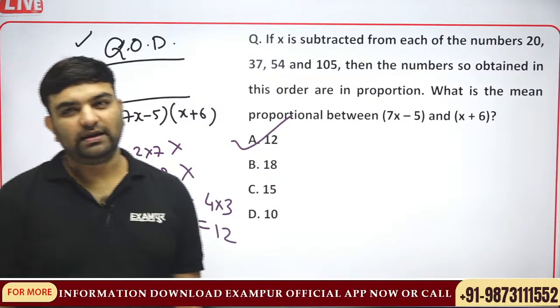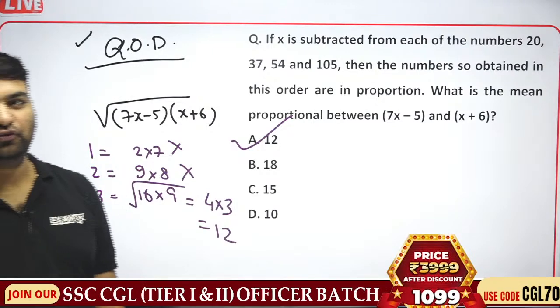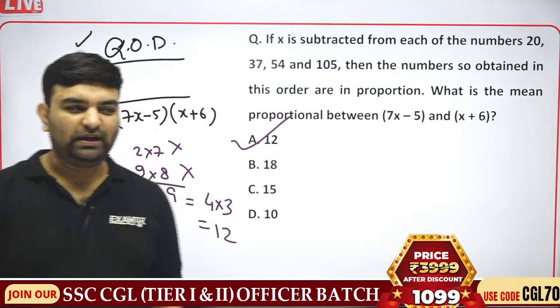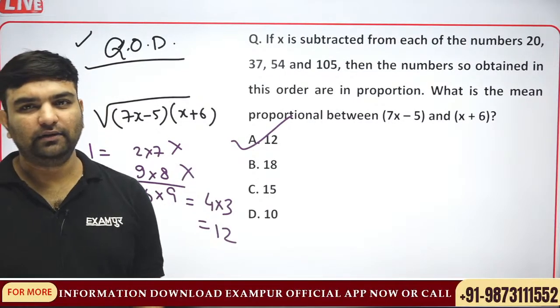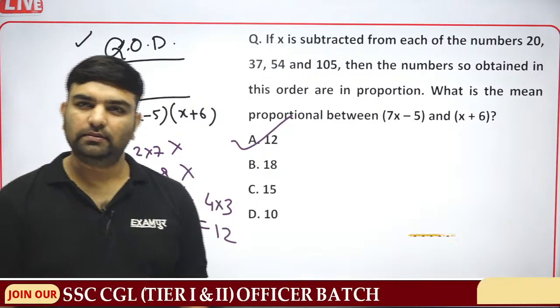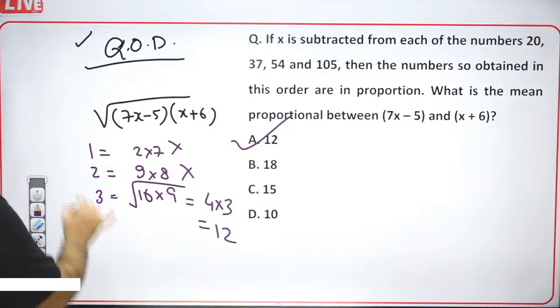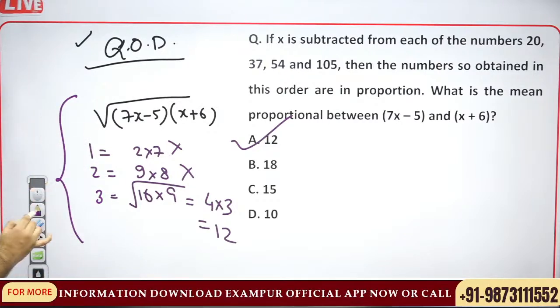Because whatever x is going to be, it is an integral value from 1, 2, 3, 4, 5, 6. So we will directly find out the answer from here.